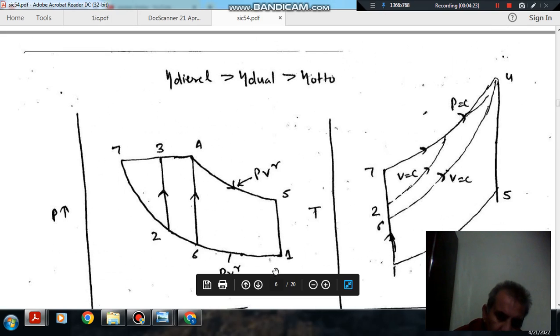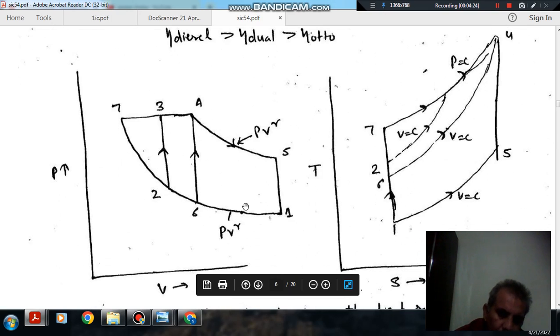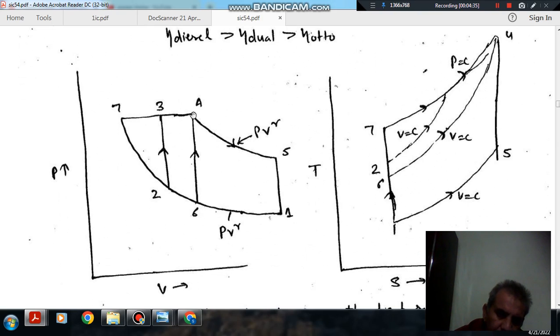Now let us consider this diagram. 1-1' is your compression process, and 6-4 is your heat addition process, and this is again the expansion process. So this constitutes the Otto cycle. So for the Otto cycle the heat rejection is the same, and the maximum pressure is also the same.